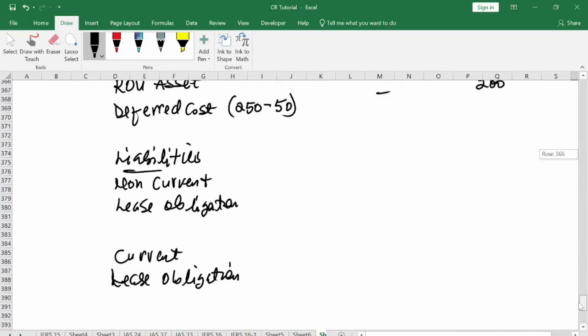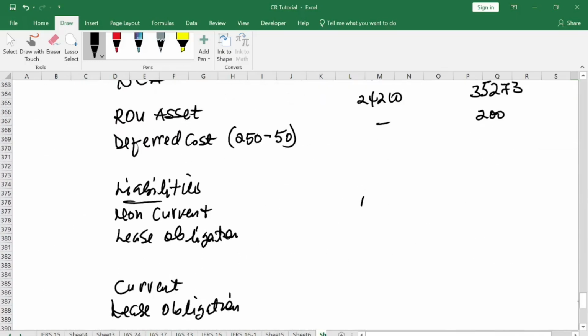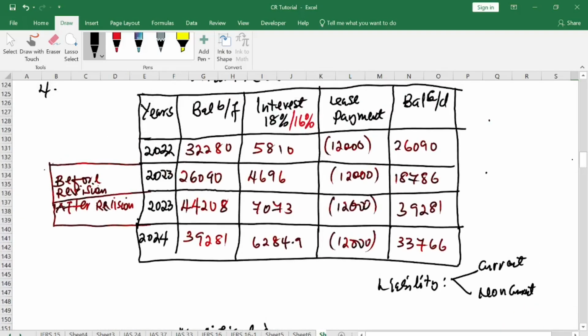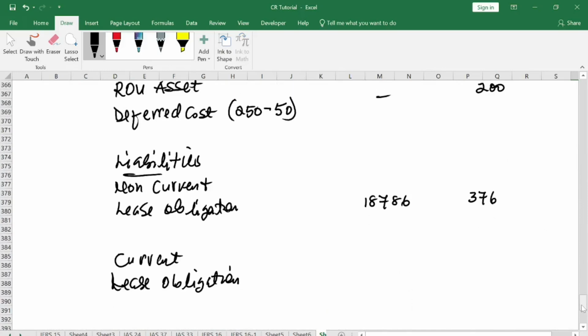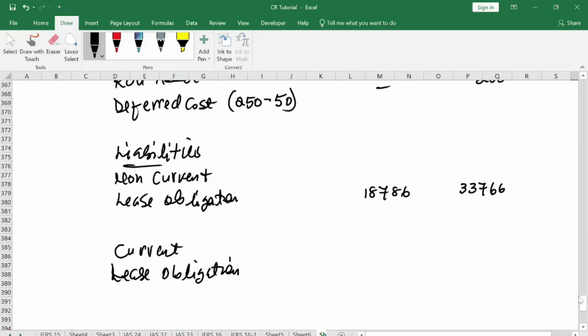You come here for that year's long term, which is 18,786. 2023 has already been taken care of, right? Then you move to year 4, which is 33766, and you pick that out. Okay. Then you are done.